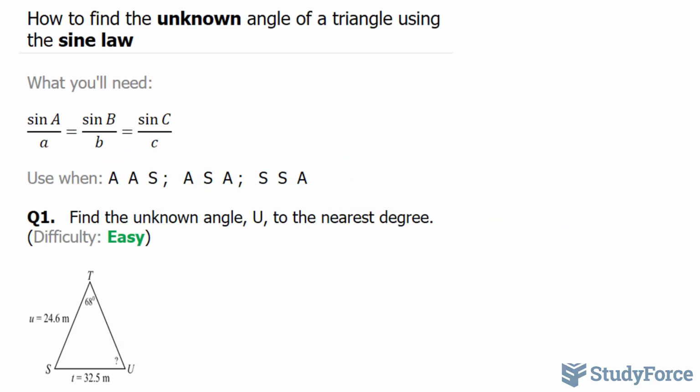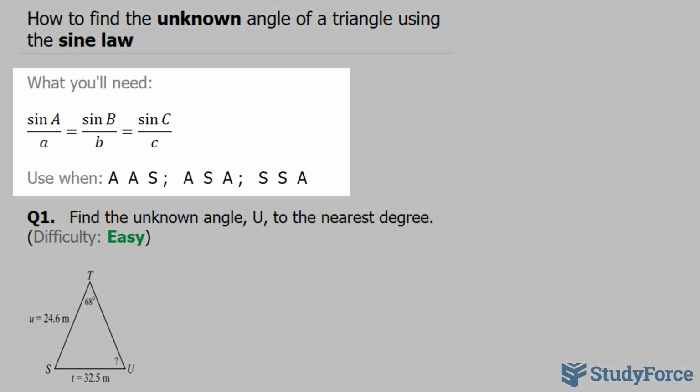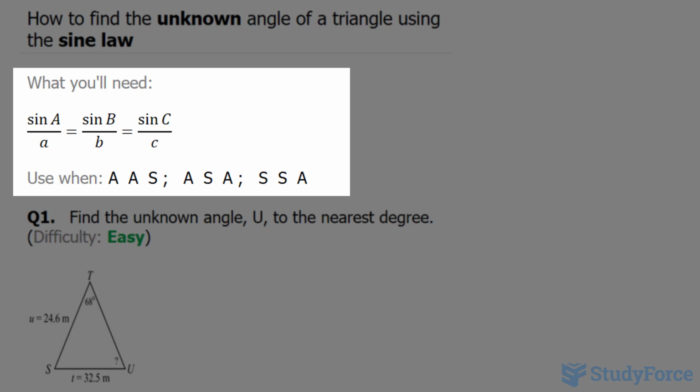In this video, I'll show you how to find the unknown angle of a triangle using the sine law. What you'll need to be successful in this concept is the following formula, and this defines the sine law. You use this formula when you have the following configuration: angle, angle, side, angle, or side, side, angle.